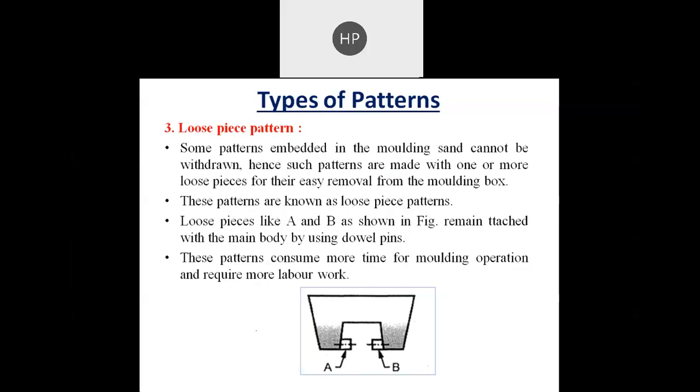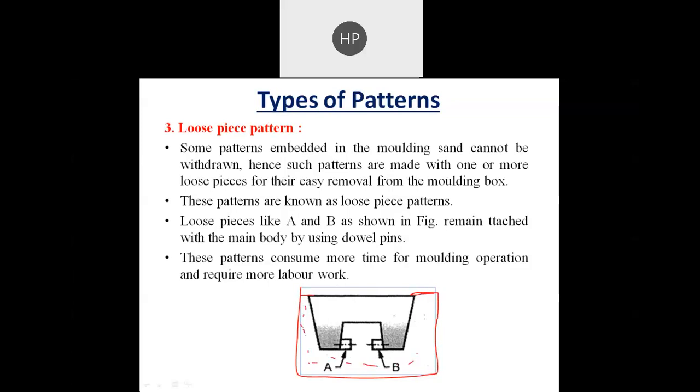So simply, if you see in this diagram, if you want to make a product like this, suppose this is the molding box, and all around this we have sand.